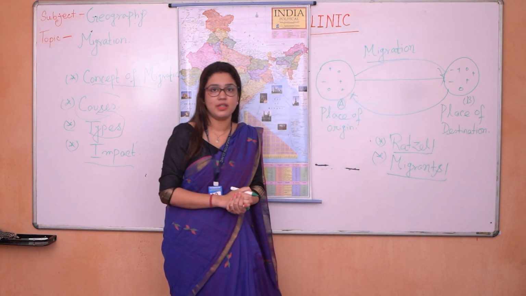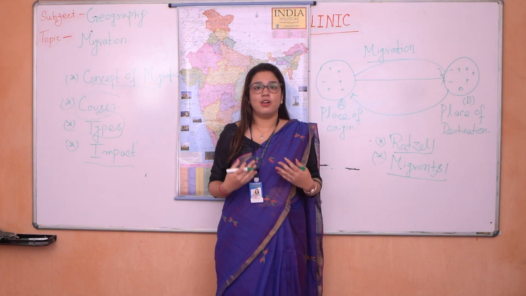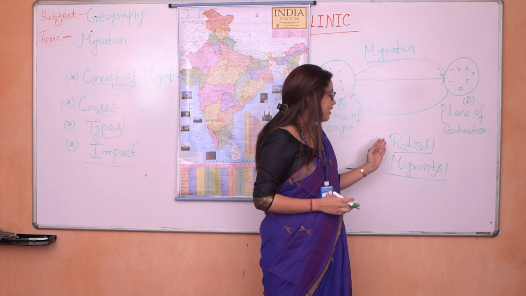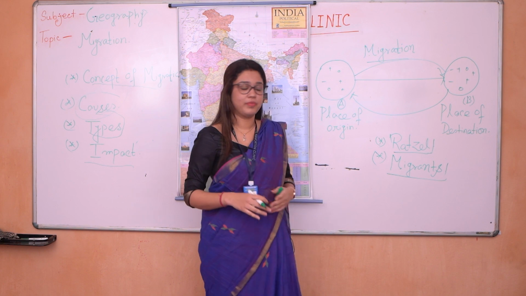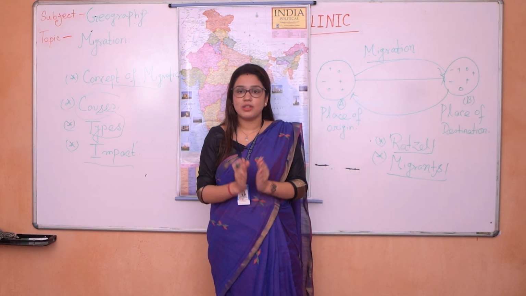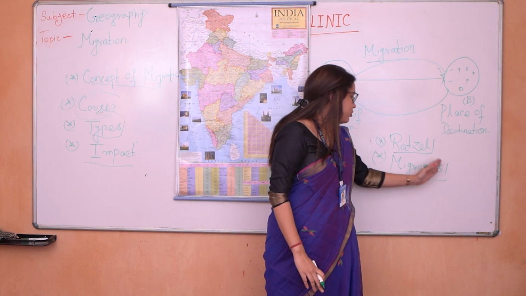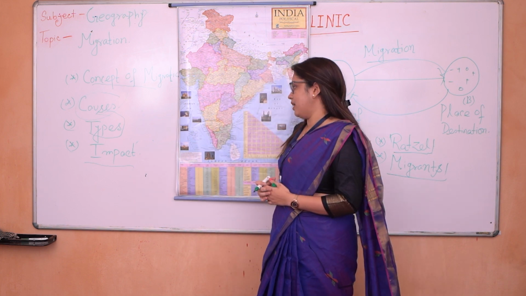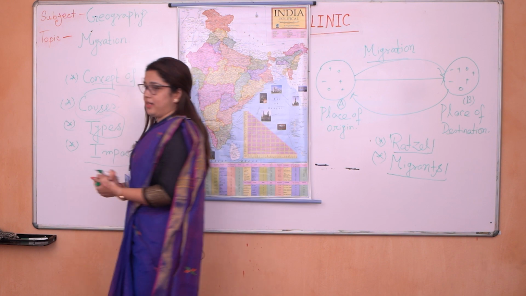Who is Ravenstein? He is a geographer who first conducted the study of laws of migration. I have already discussed the exact concept of migration and the concept of migrants as well. Now coming to the next part, the causes of migration.